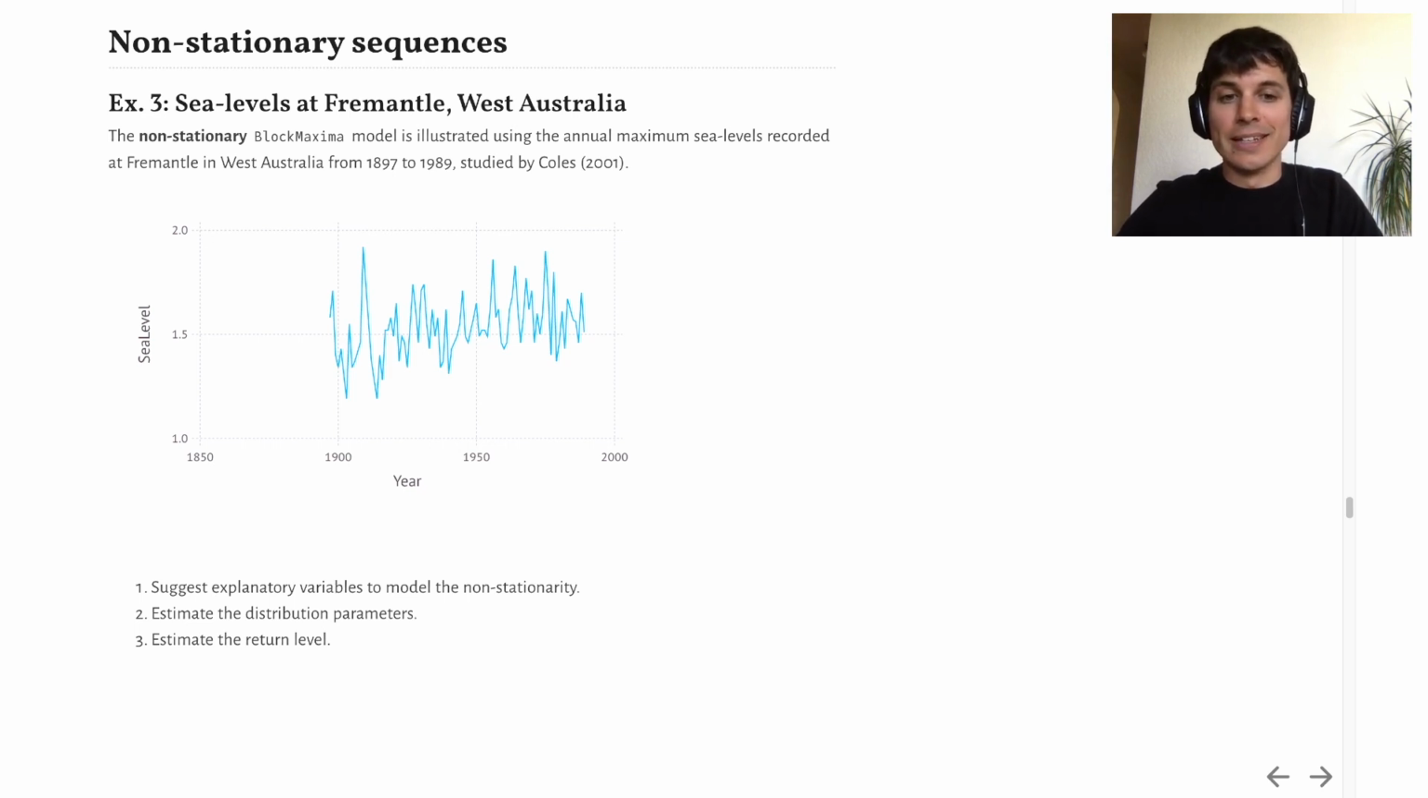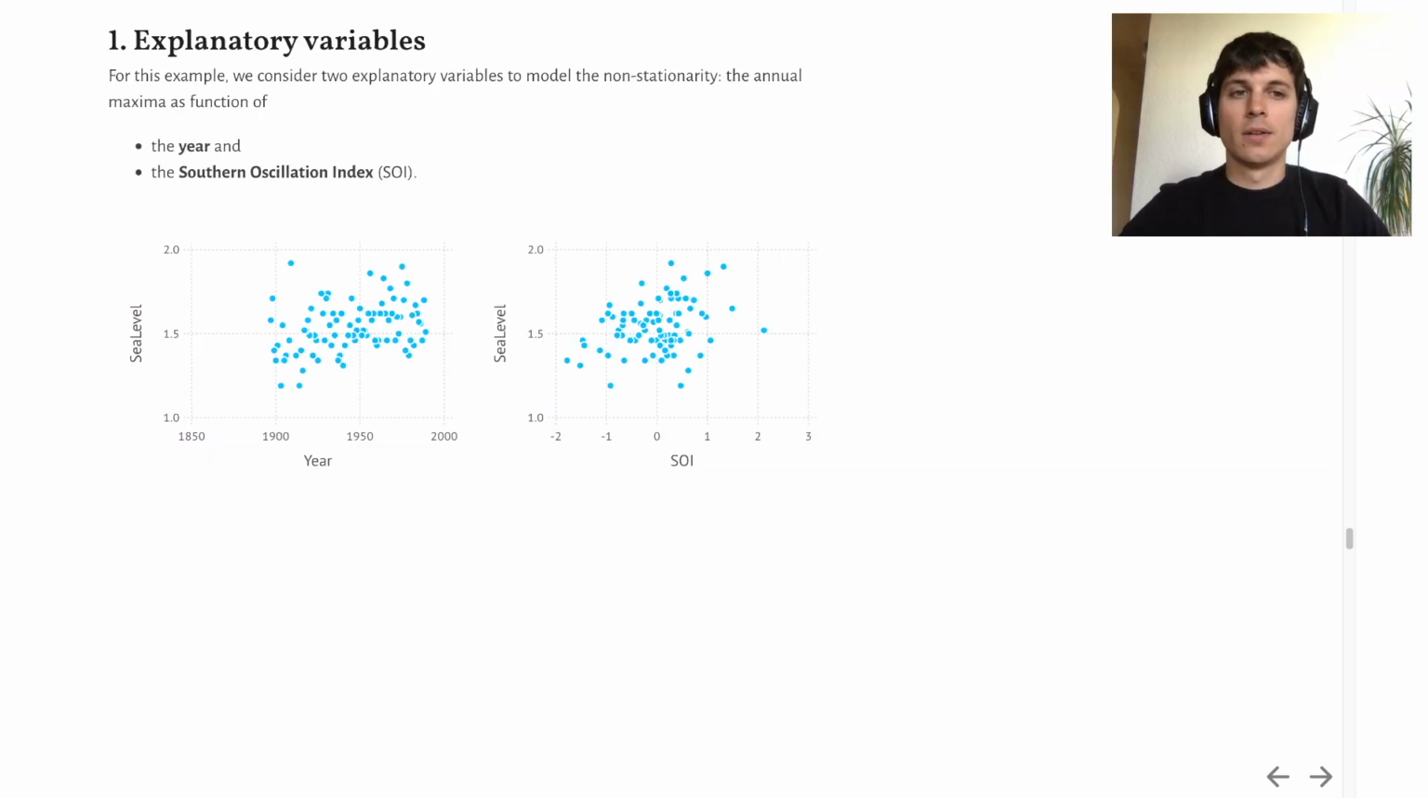In this example, the analysis is done in 3 steps. First, we have to suggest explanatory variables to model the non-stationarity. Then we can perform the parameter estimation for the GEV distribution, this time with Bayesian inference. And lastly, we can estimate a return level. For this example, we consider 2 explanatory variables to model the non-stationarity: the year and the Southern Oscillation Index, displayed on these 2 figures.